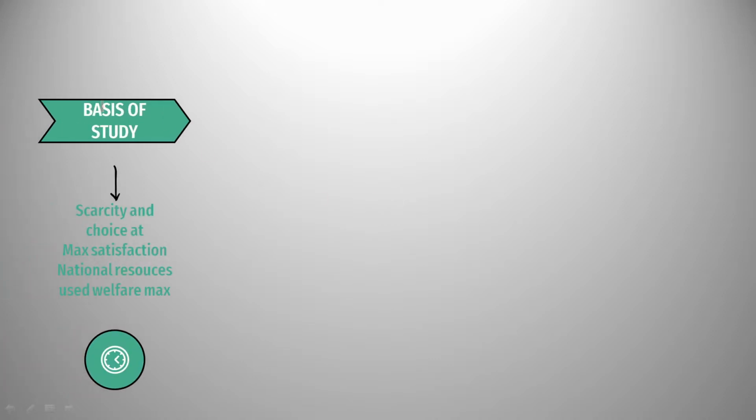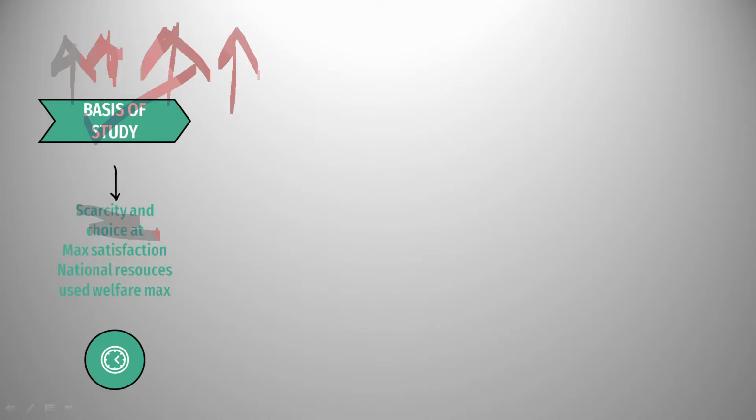So the first point is basis of study. Now in microeconomics we used to study scarcity and choice at the level of one individual, like if we buy apples then we'll be more satisfied, or if we buy oranges then we'll be more satisfied. If we invest in Apple company, or if we invest in Google, then we'll be more satisfied. So it is from the level of a consumer or one firm,